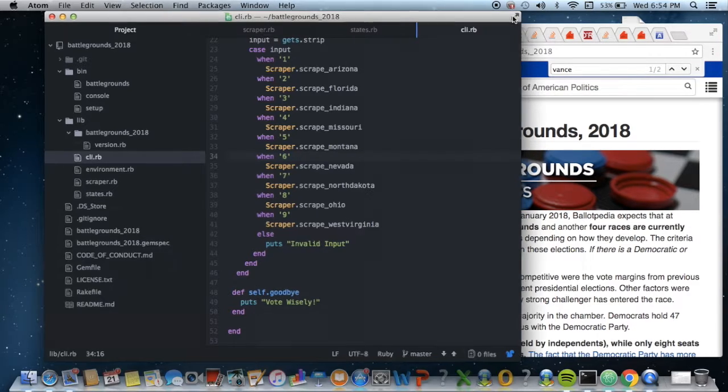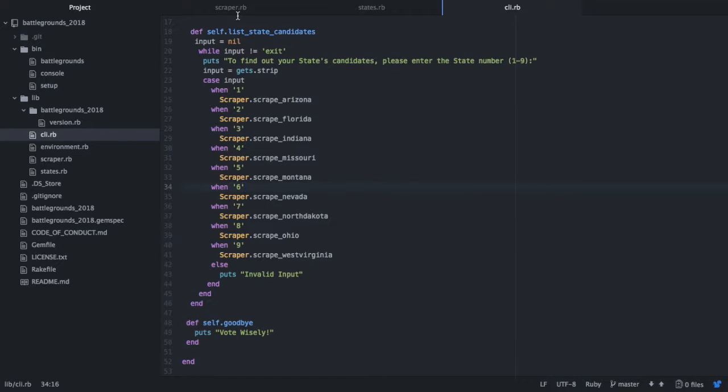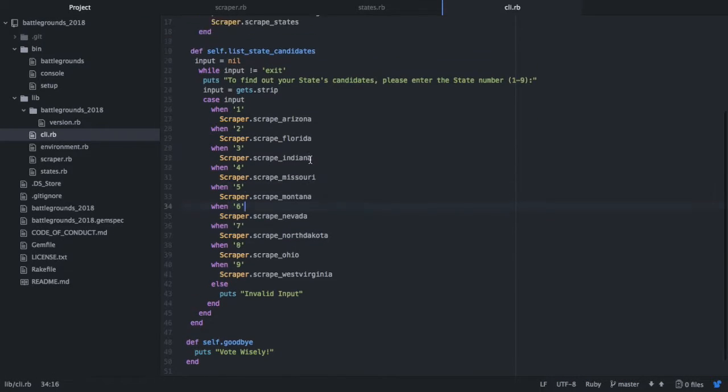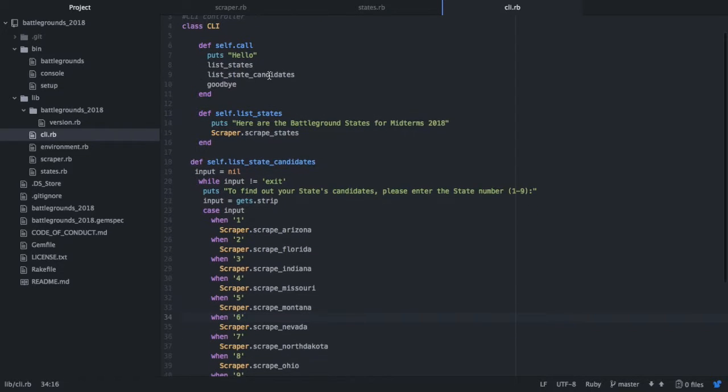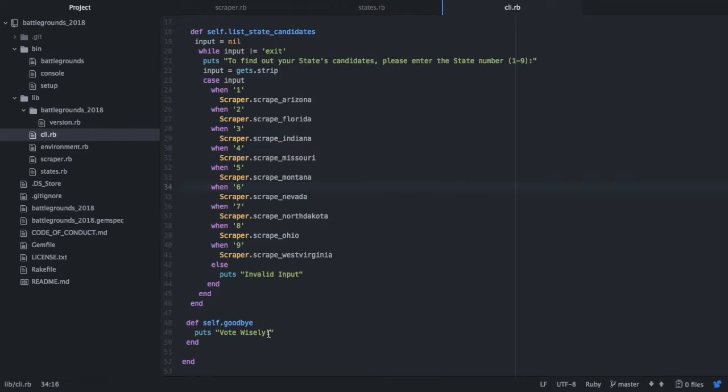But just to show you the finished product, I have 3 classes. One is my CLI class, where I arranged everything. Here I have the call method, which first will say hello, and then it'll have you list states and return all the scraped states from that website. And then a list state candidates method, where it'll return all the candidates from the different states, also scraped from the website. And then a goodbye method, which will just say vote wisely.